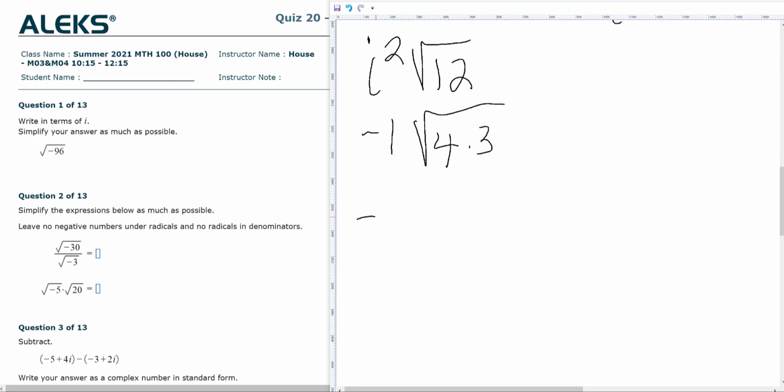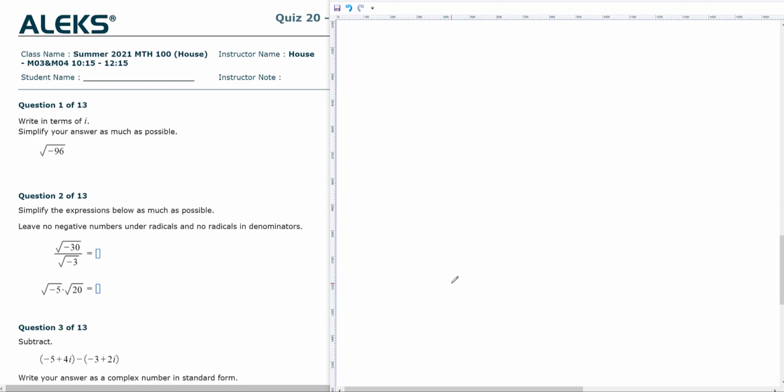So that's going to be -1 times 2 times the square root of 3, or -2 square root of 3. So remember, anytime you do an operation with a non-real number, you need to reduce the i part first.